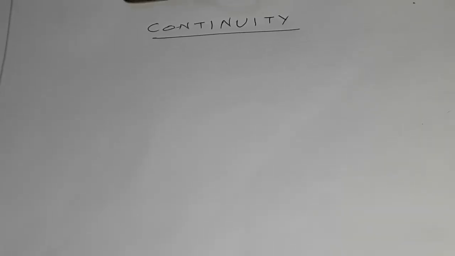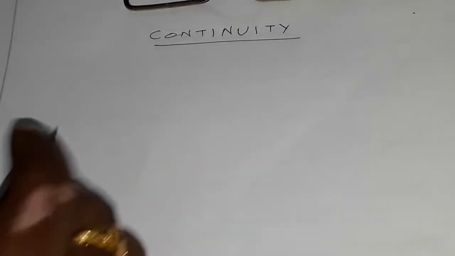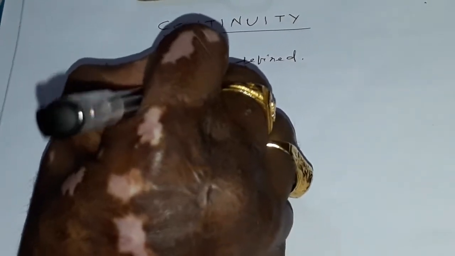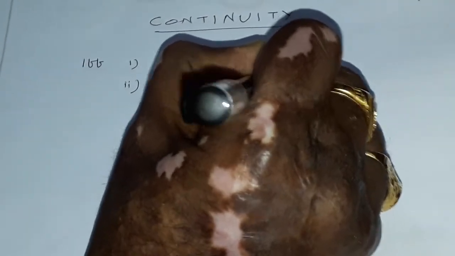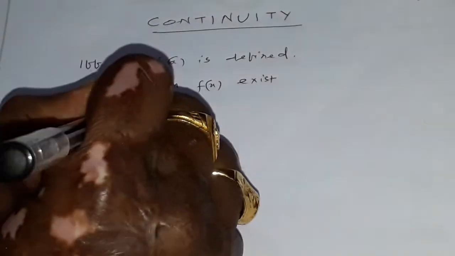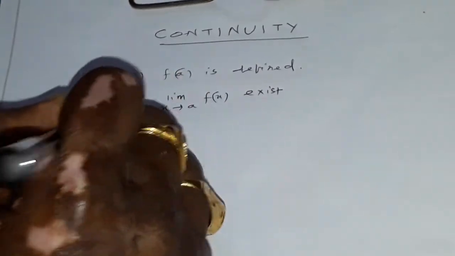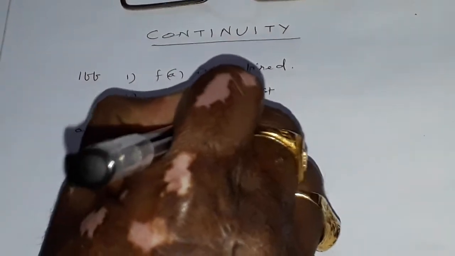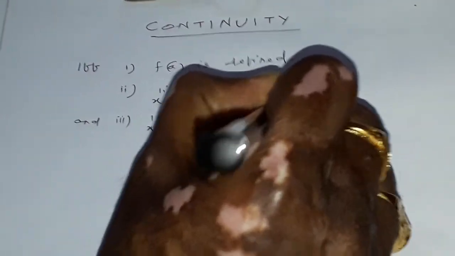A function f(x) is continuous at x equals a if f of a is defined, limit x tends to a of f(x) exists, and limit x tends to a of f(x) is equal to f of a.